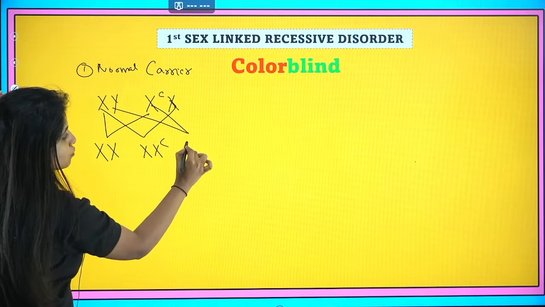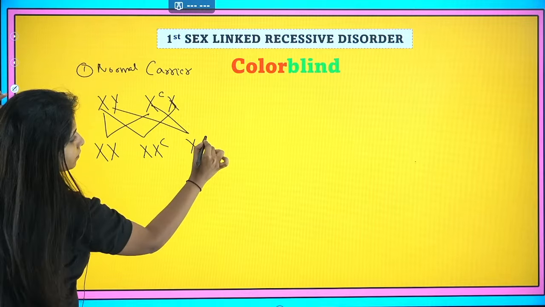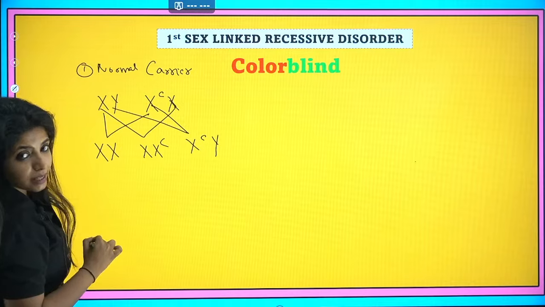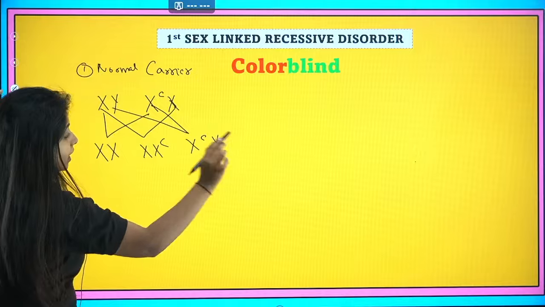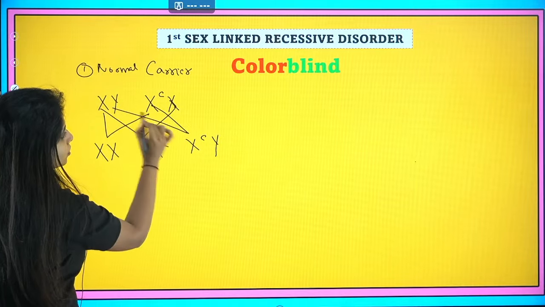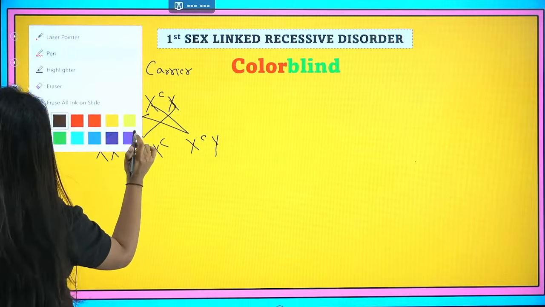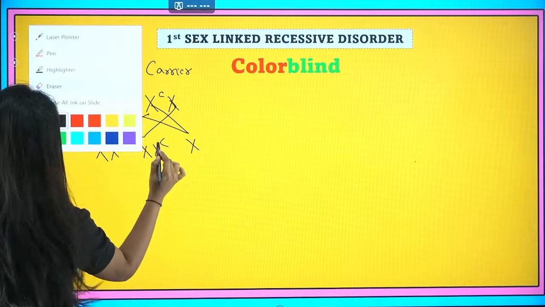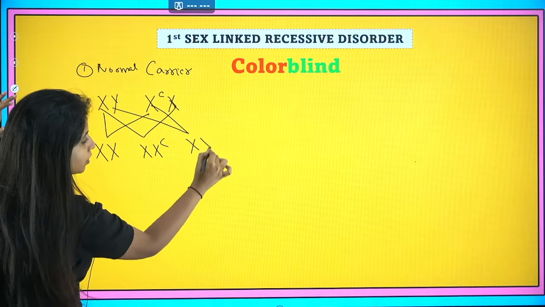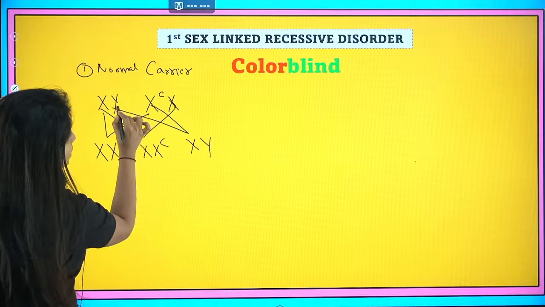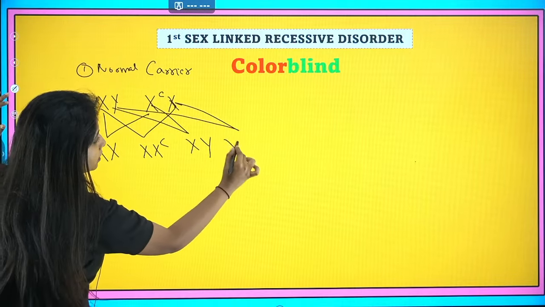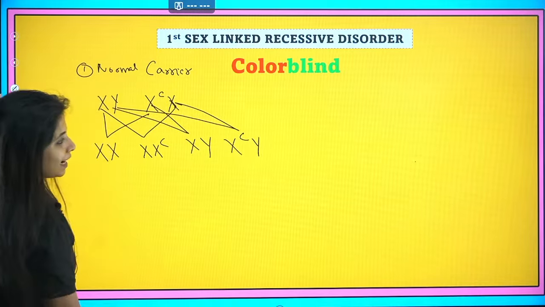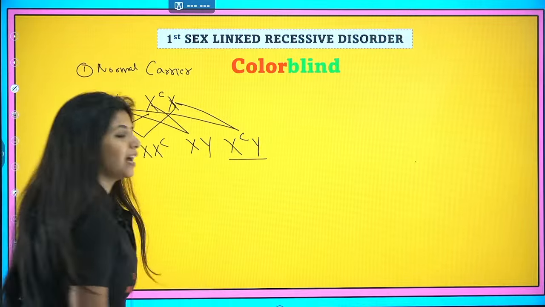When this and this come together, I get a normal guy, and when this and this come together, I get a man who is colorblind.